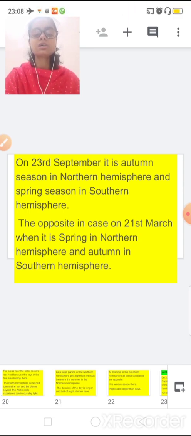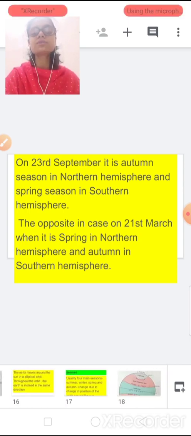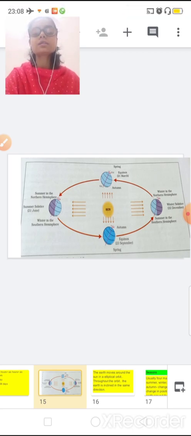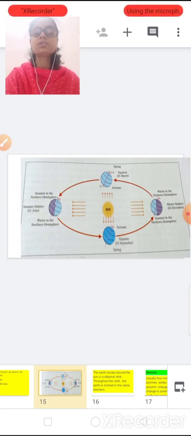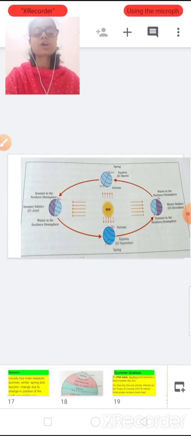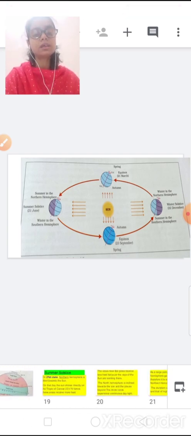Remember the condition, it's all about how sun rays are falling on the earth, whether it is straight, slanting, direct. Why do seasons occur? Because of the revolution of the earth around the sun. So that's all in this chapter. We have covered everything from rotation to revolution.